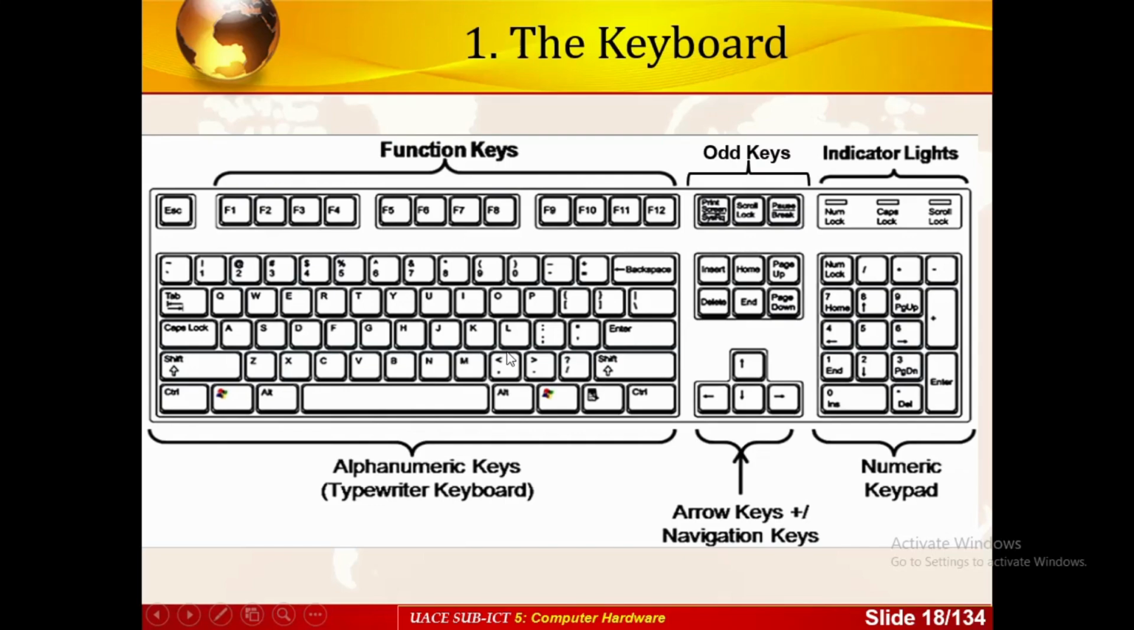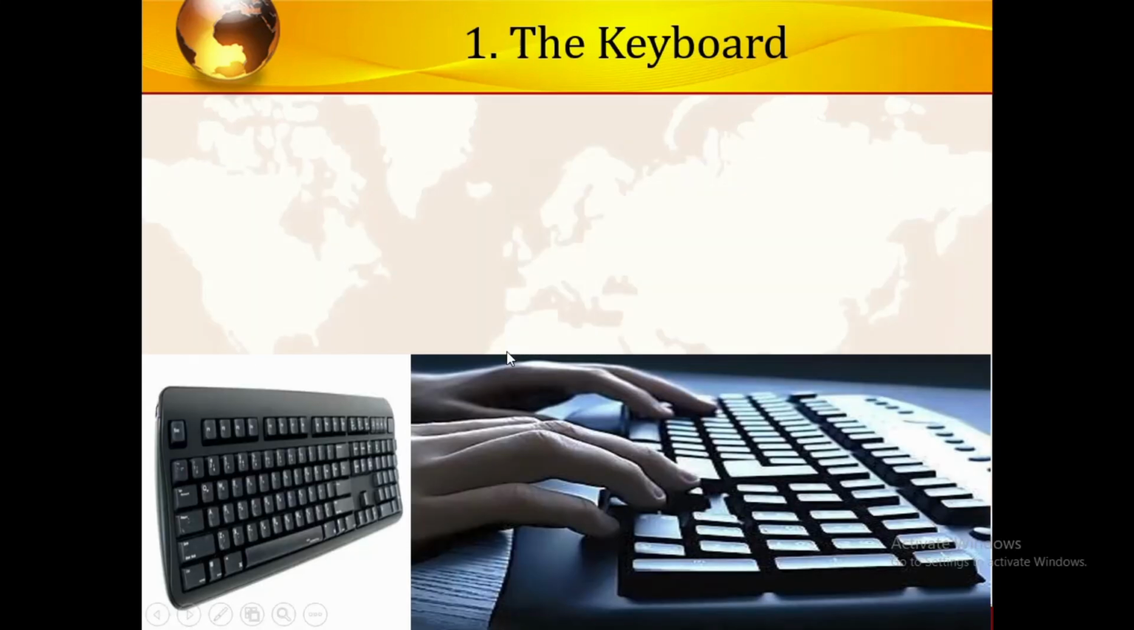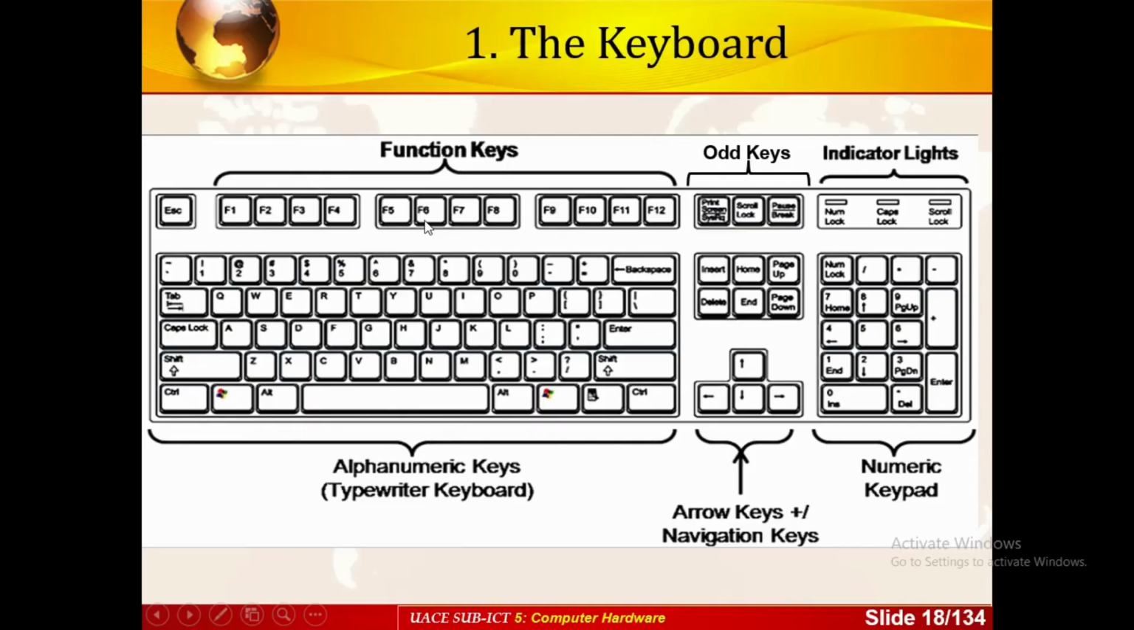This is one of the input devices. Everybody should take note. We have different areas, or parts, on the keyboard. We have the function keys, from F1 up to F12. Everybody should know about it. We have the alphanumeric keys, which are the numbers and letters. We have the print screen key, scroll key, pause or break key, and home, which are all here. Then we have the arrow keys, or navigation keys, which help you to control the screen.